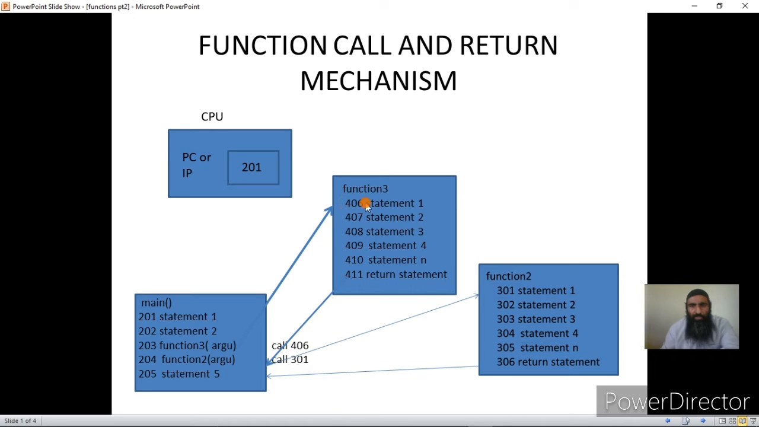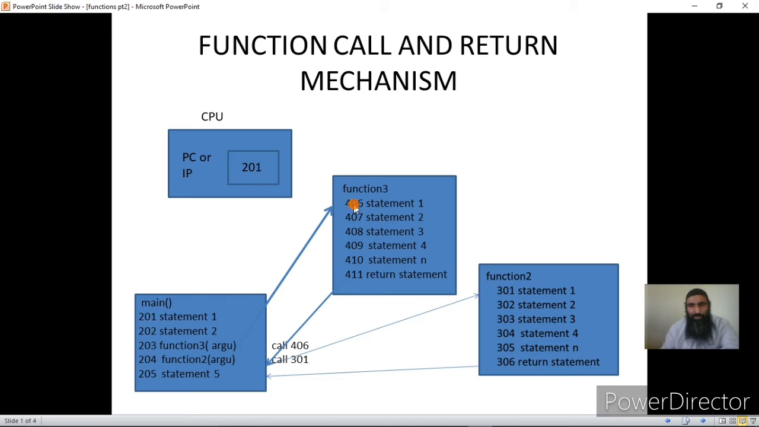Now how does the CPU know this address? This address is actually a part of a call instruction, because the function name acts as a pointer, and this pointer contains the address of the first instruction. You should remember this: function name acts as a pointer, and that pointer contains the address of the first instruction.